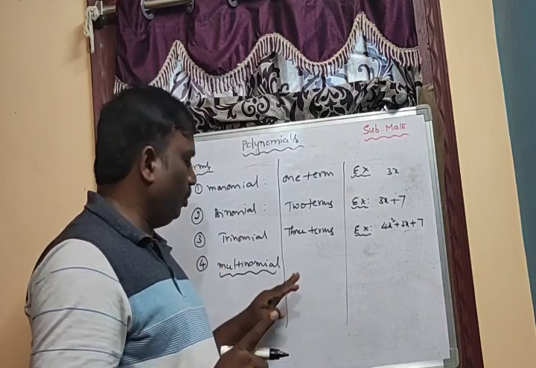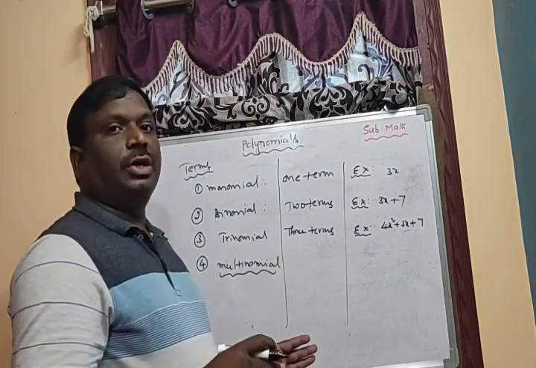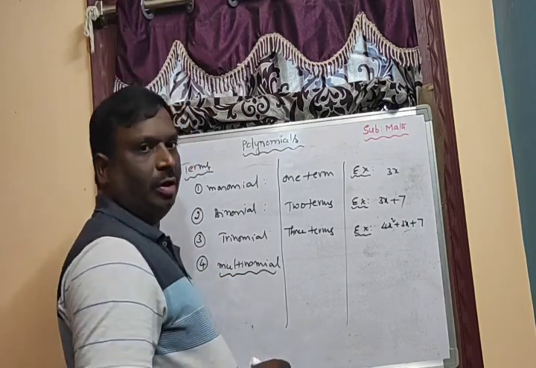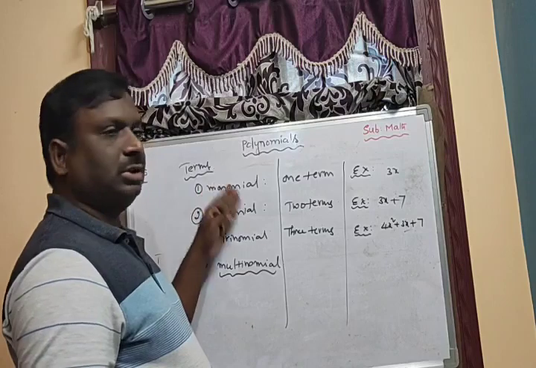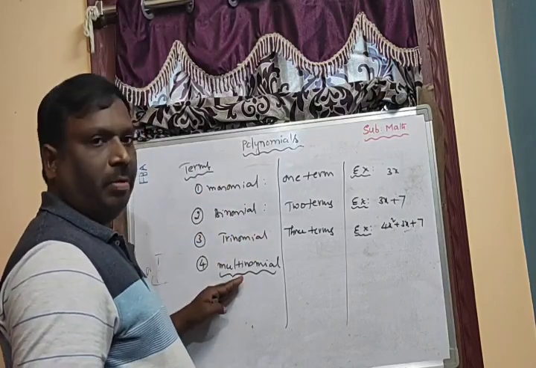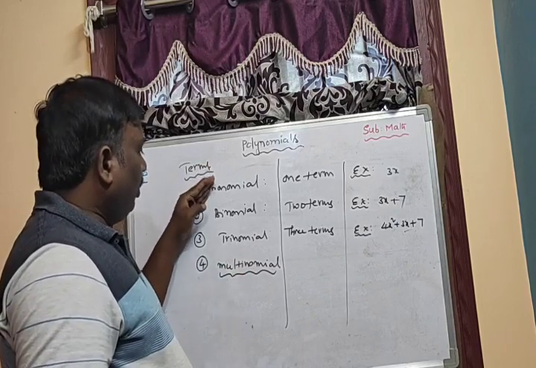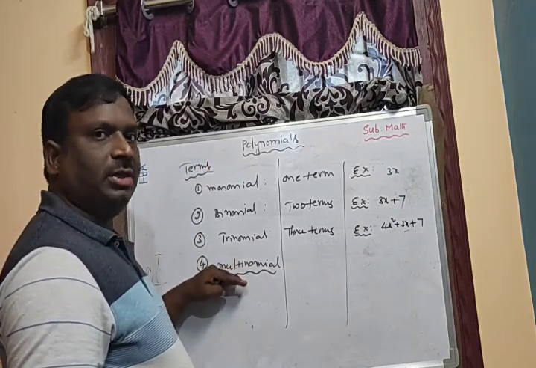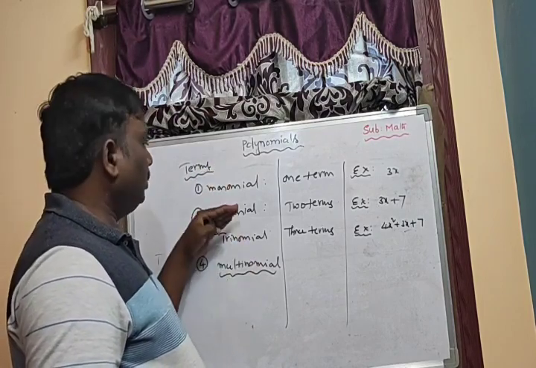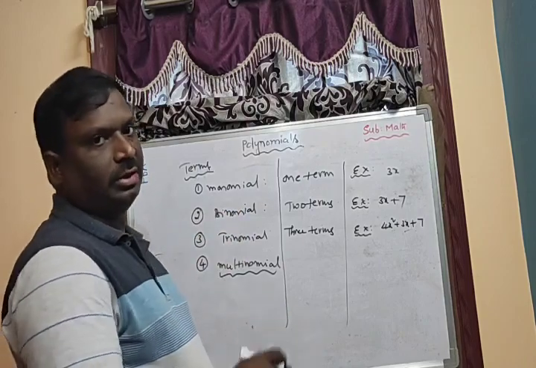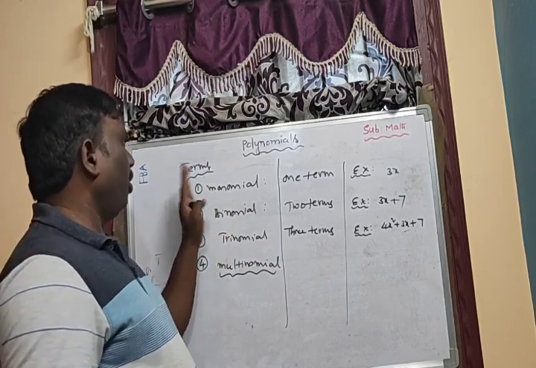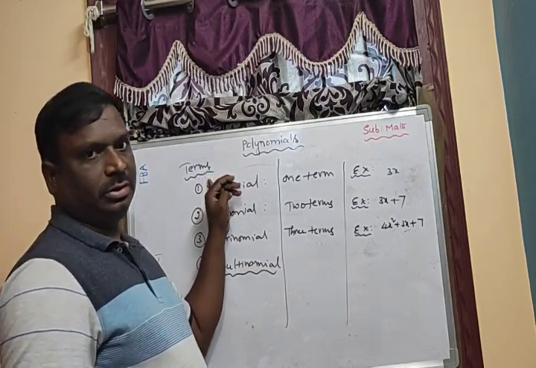Remember the definition, it is very important. So monomial, binomial and trinomial are all multinomials. A monomial is a multinomial, but a multinomial need not be a monomial. Similarly, binomial and trinomial also we can consider. So these are the different types of polynomials based on their terms.